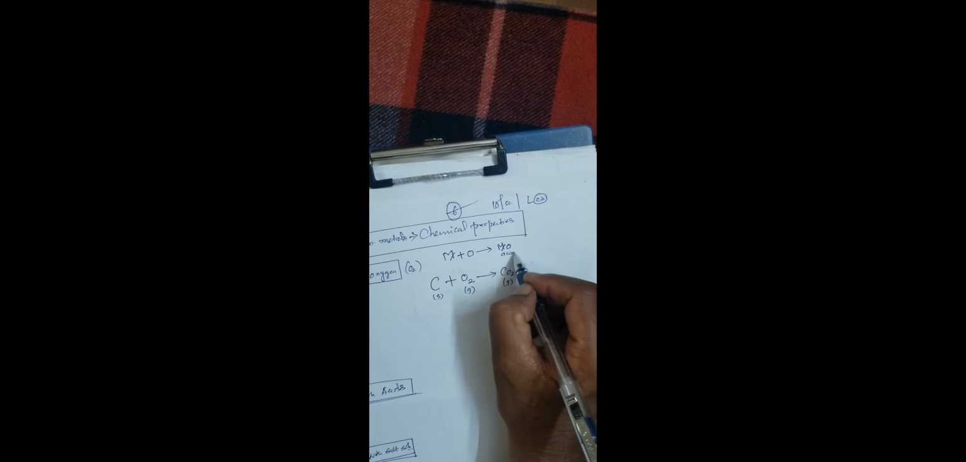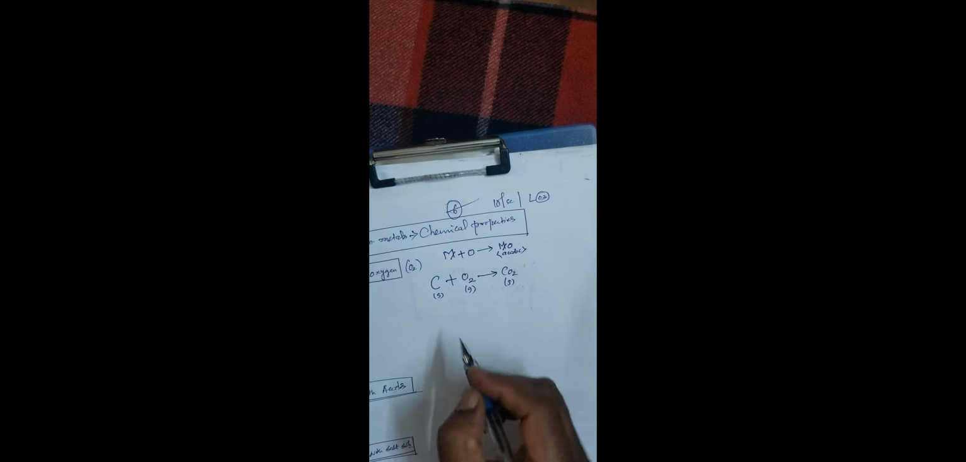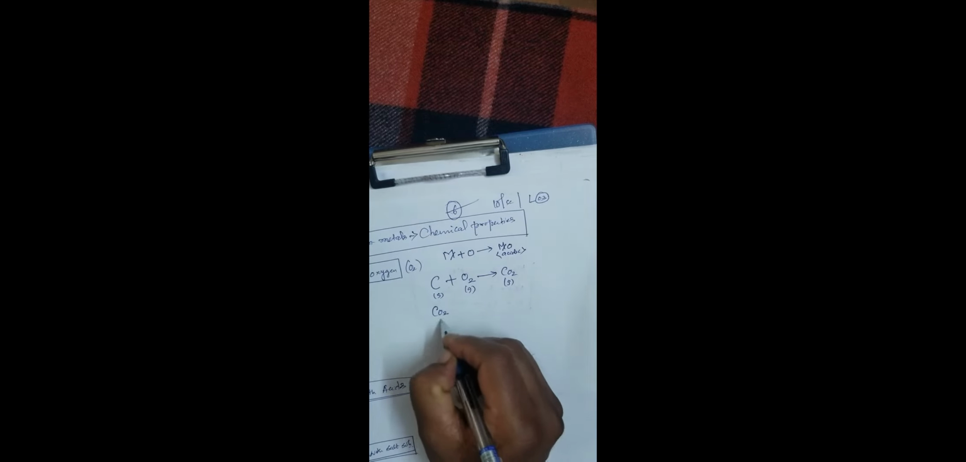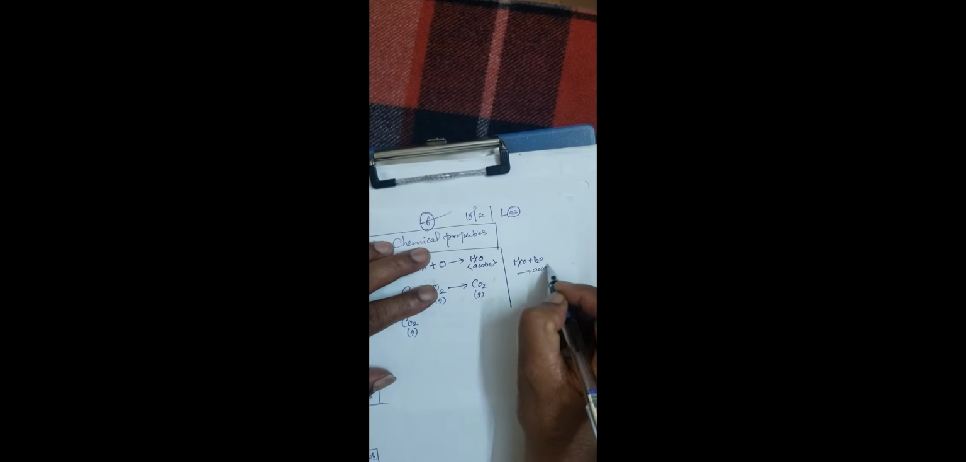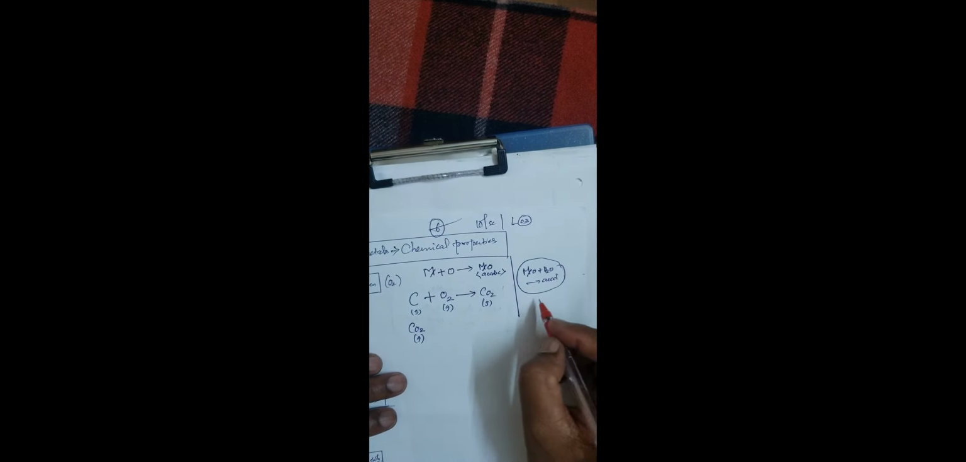Non-metal oxides are acidic in nature, right? You know that a non-metal oxide is called acidic in nature. So this is acidic, is it not? Non-metal oxide reacts with water to form acid. This is another important formula you have to remember.